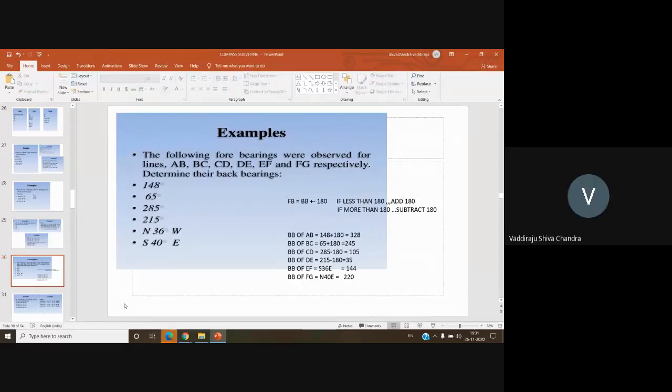Simple calculation. If fore bearing is given and you want to determine the back bearing, it is plus or minus 180. If it is less than 180, add 180. If it is more than 180, subtract 180. If the back bearing is given, then you can also calculate the fore bearing using the same equation. Okay.